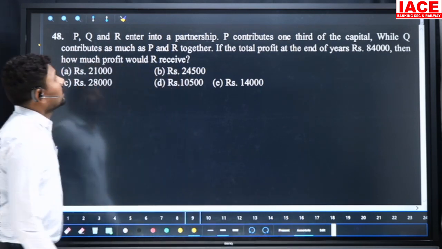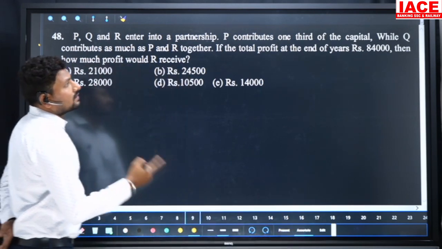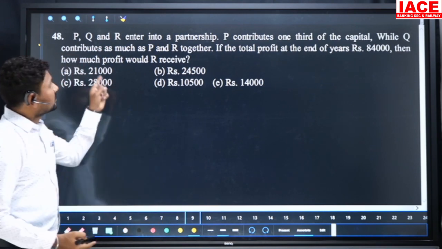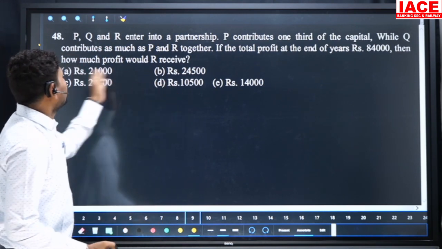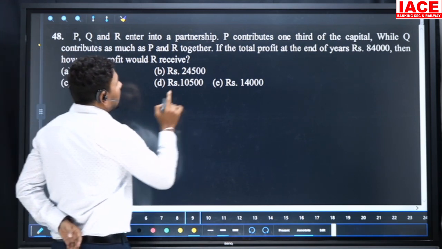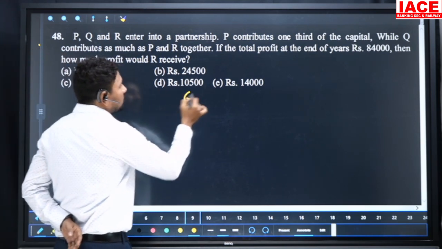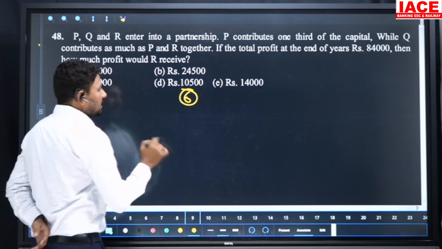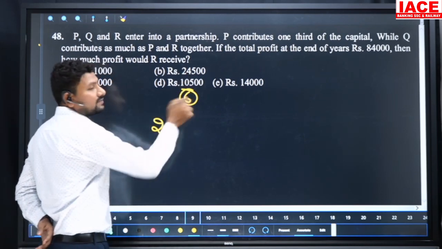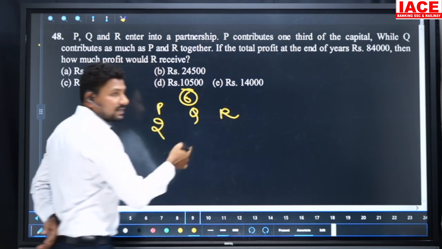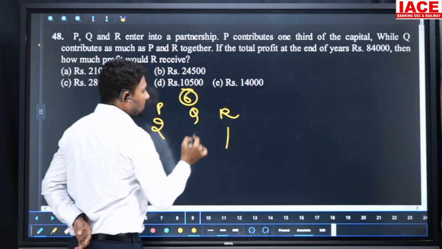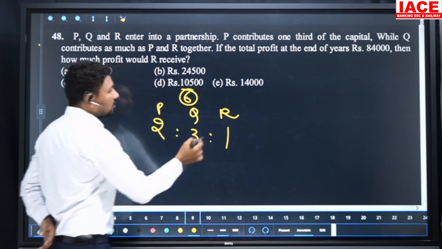Here P and Q entered a partnership. P contributes 1/3 of the capital while Q contributes as much as P and R together. If the total profit is 84,000, how much profit would be received? For example, total investment is 6. Then P's investment is 2 because 1/3 of 6 is 2. Then Q is as much as P and R added, that means 3, and R is 1. So 2 is to 3 is to 1. Total parts are 6.